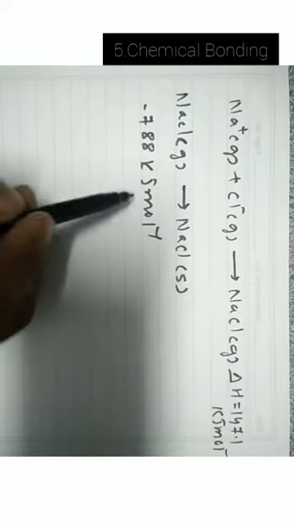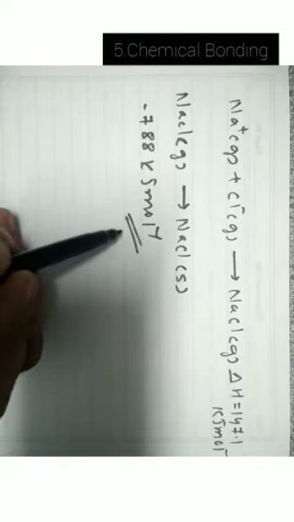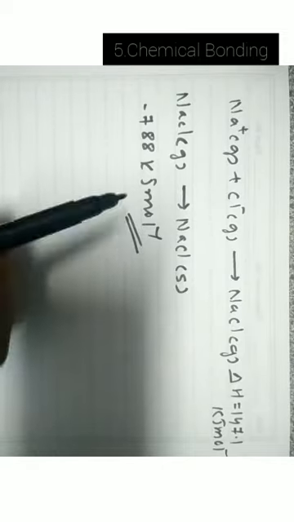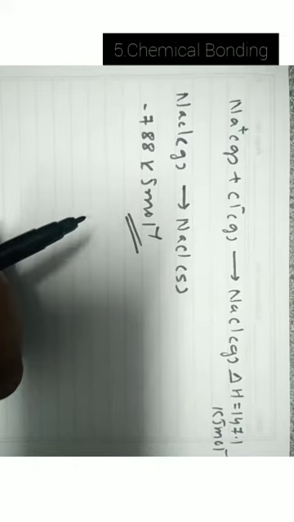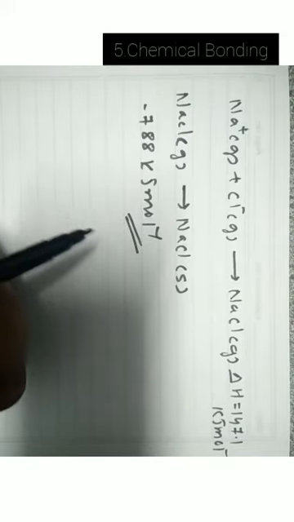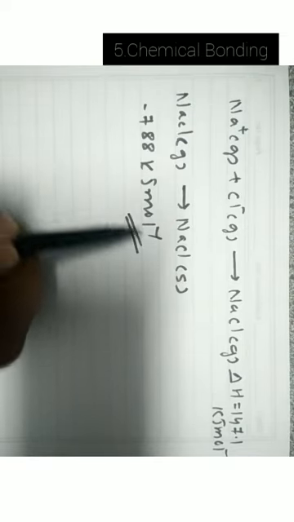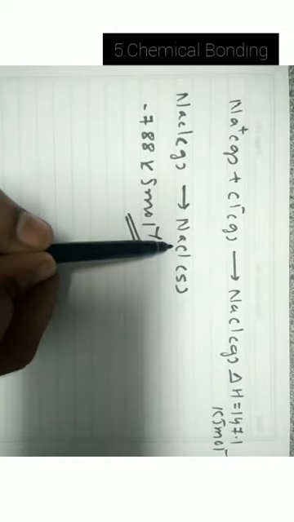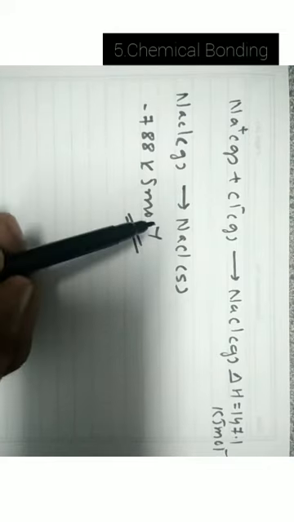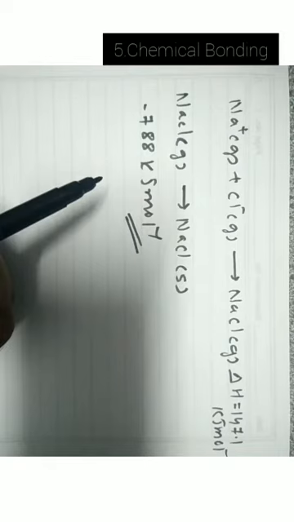During formation of NaCl solid from NaCl gas, there is a release of energy, and that amount of energy is minus 788 kilojoule per mole. So this amount of energy released is much more than the amount of energy absorbed during the formation of NaCl in gaseous state.